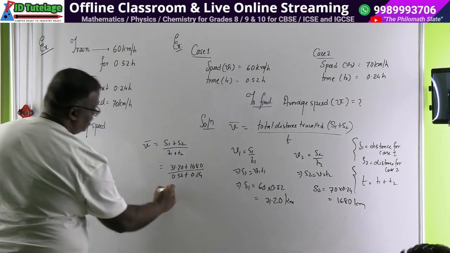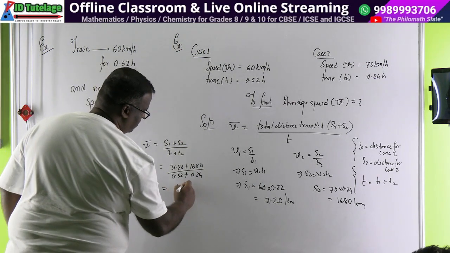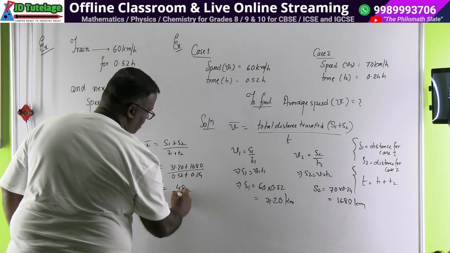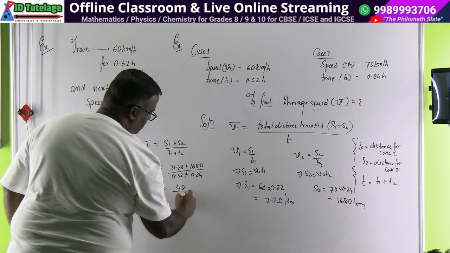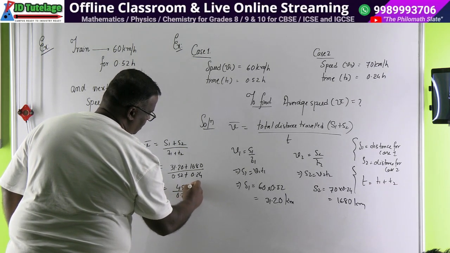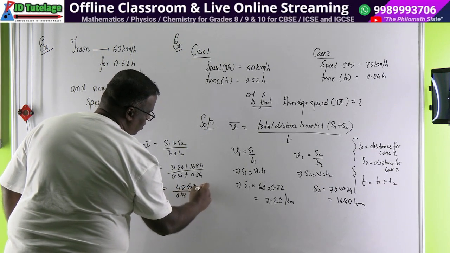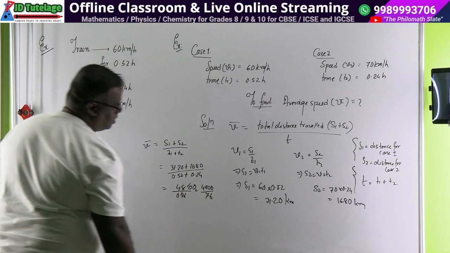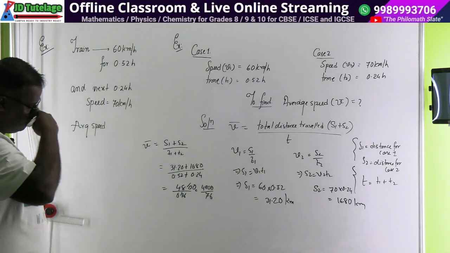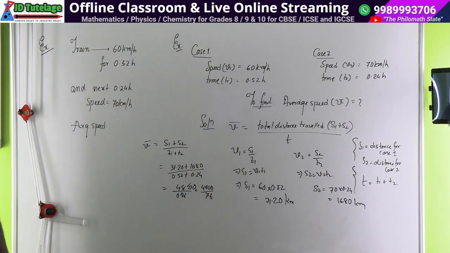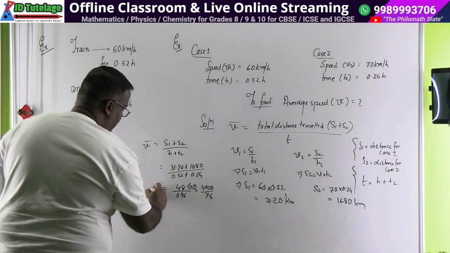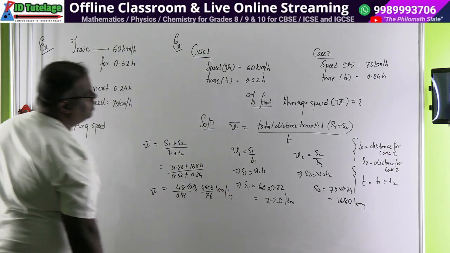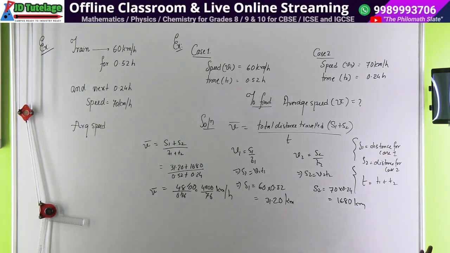How much is it? This is 48. And below, how much? 0.76. Put the decimal, add two zeros, cancel. 4800 divided by 76. So you can do it. V bar is so many kilometers per hour. Did you understand now?